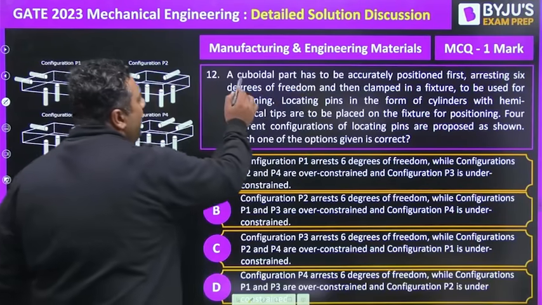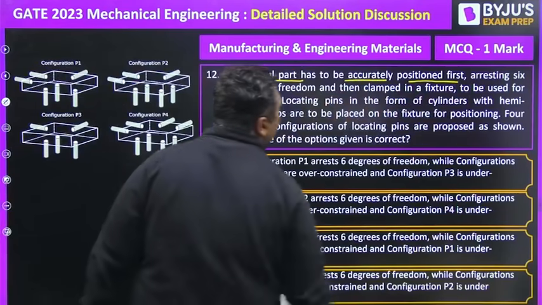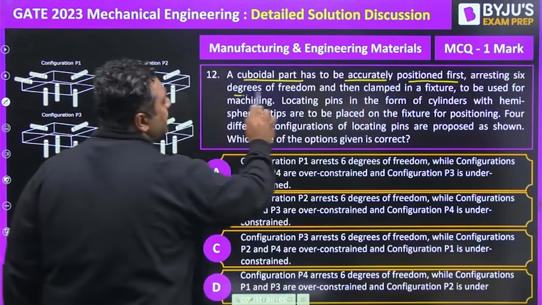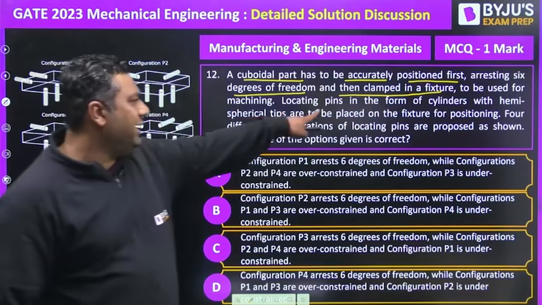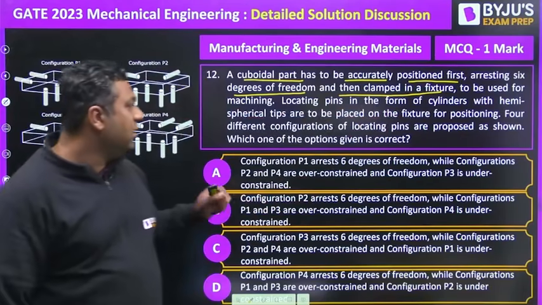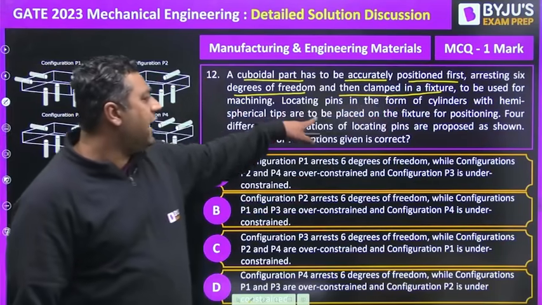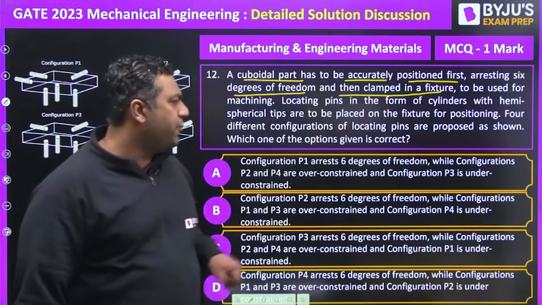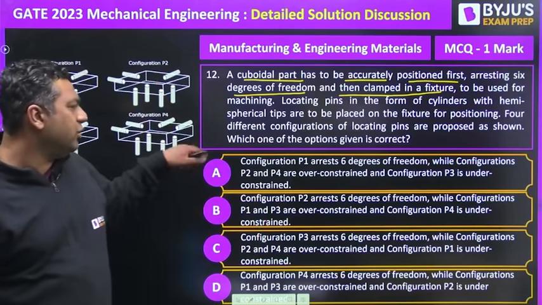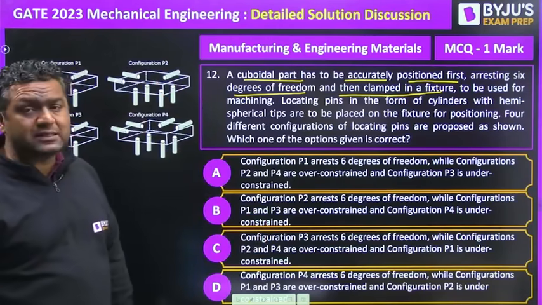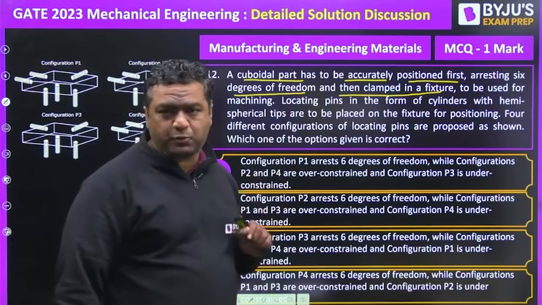So a cubical part has to be accurately positioned first, arresting 6 degrees of freedom, then clamped in a fixture to be used for machining. Locating pins in the form of cylinders with hemispherical tips are to be placed on the fixture for positioning. Four different configurations of locating pins are proposed as shown in the figure. Which of the following is correct? MCQ, only one option is correct.